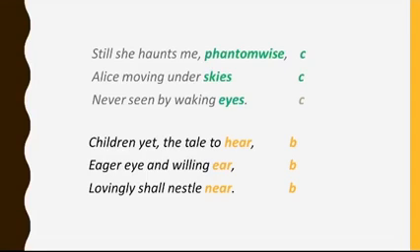Moving on to the fourth stanza. Let's look at the last words. Phantom wise, skies, eyes. These words do not sound similar to any of the words of the previous stanzas. So, we will have to pick another letter for these words. So, we'll assign letter C to each of these three words because they do sound similar to each other.